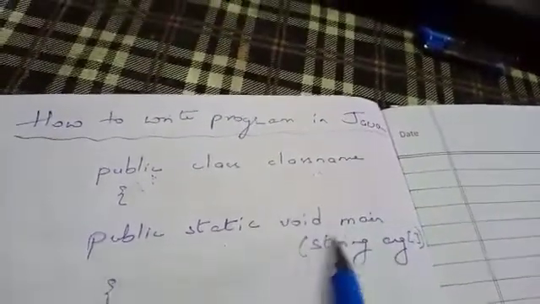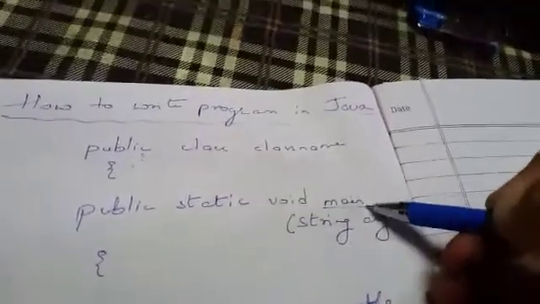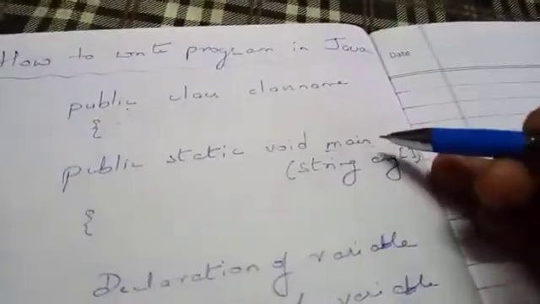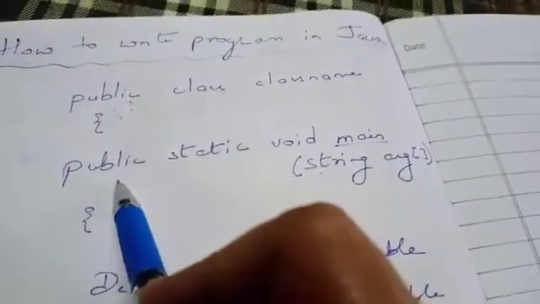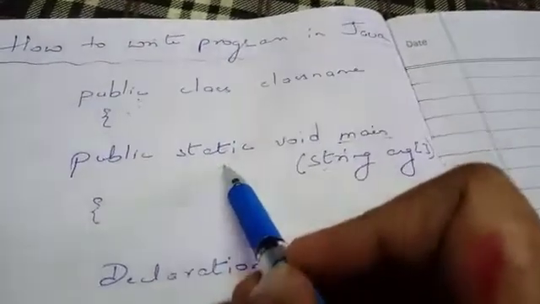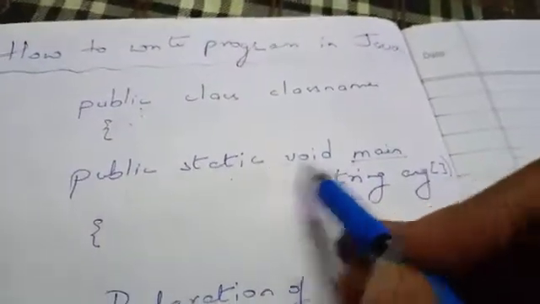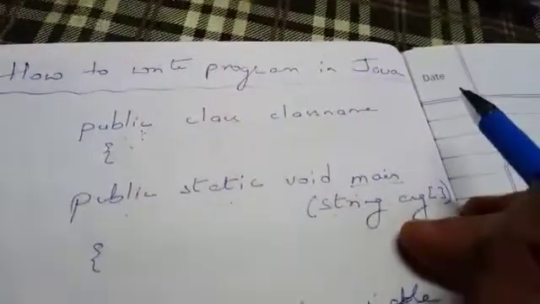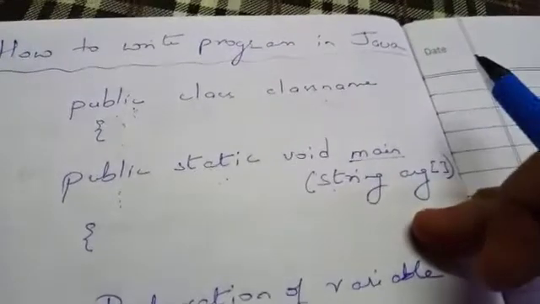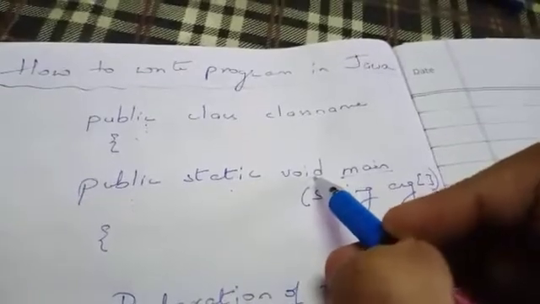Now, public static void main, you have to write this line in each and every program, because this line gives the compiler a hint that from this line only, the compiler will start compiling the program. Public again is an access specifier. The word static means fixed. The word static means that here we don't have to declare any object to execute this program. Void means that this particular section of the class will not return any value to any other class. That's why we have taken void. Another meaning of void is null, that is 0.